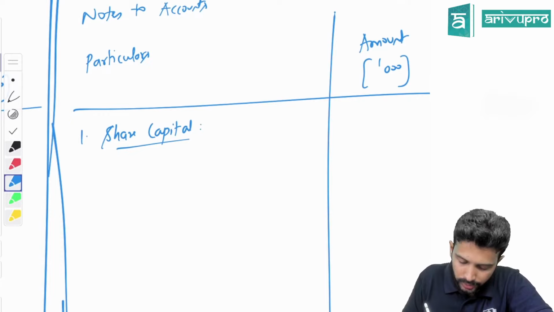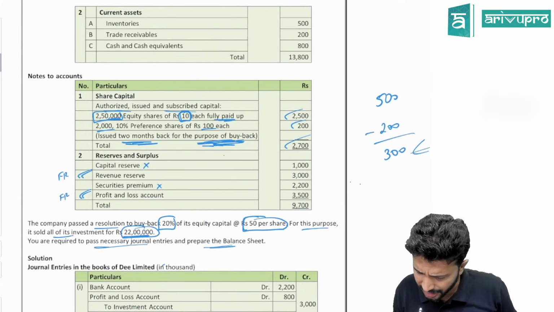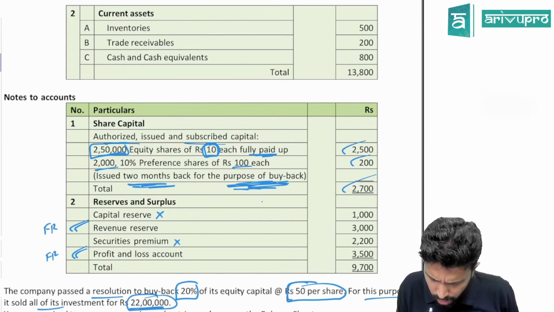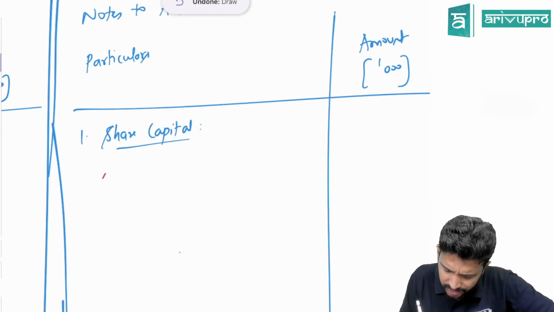First disclosure you need to give is how much is authorized capital. Check the question. Have they given any authorized capital specifically? So they have only given authorized, issued and subscribed capital. So I'll write in the same way. Authorized, subscribed and issued capital.